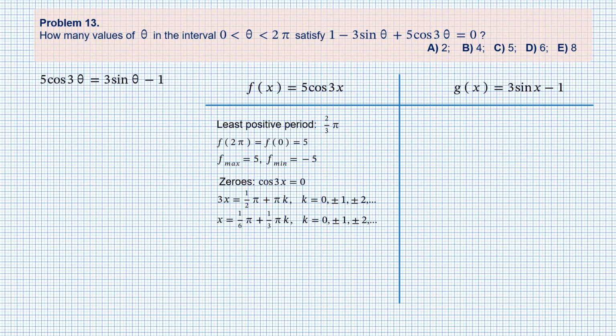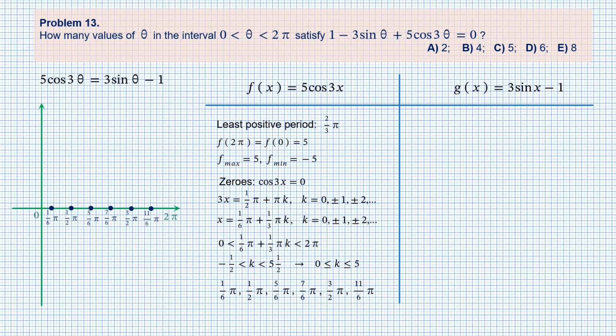We are only interested in the values of x in the interval from 0 to 2 pi. This gives an inequation for k, from which we find that k is between 0 and 5, including the ends. This means that we have 6 points in the interval, starting from x equals 1/6 of pi, corresponding to k equals 0, and any next value is obtained just by adding 1/3 of pi. So we can write down all 6 zero points and plot them on the coordinate plane.